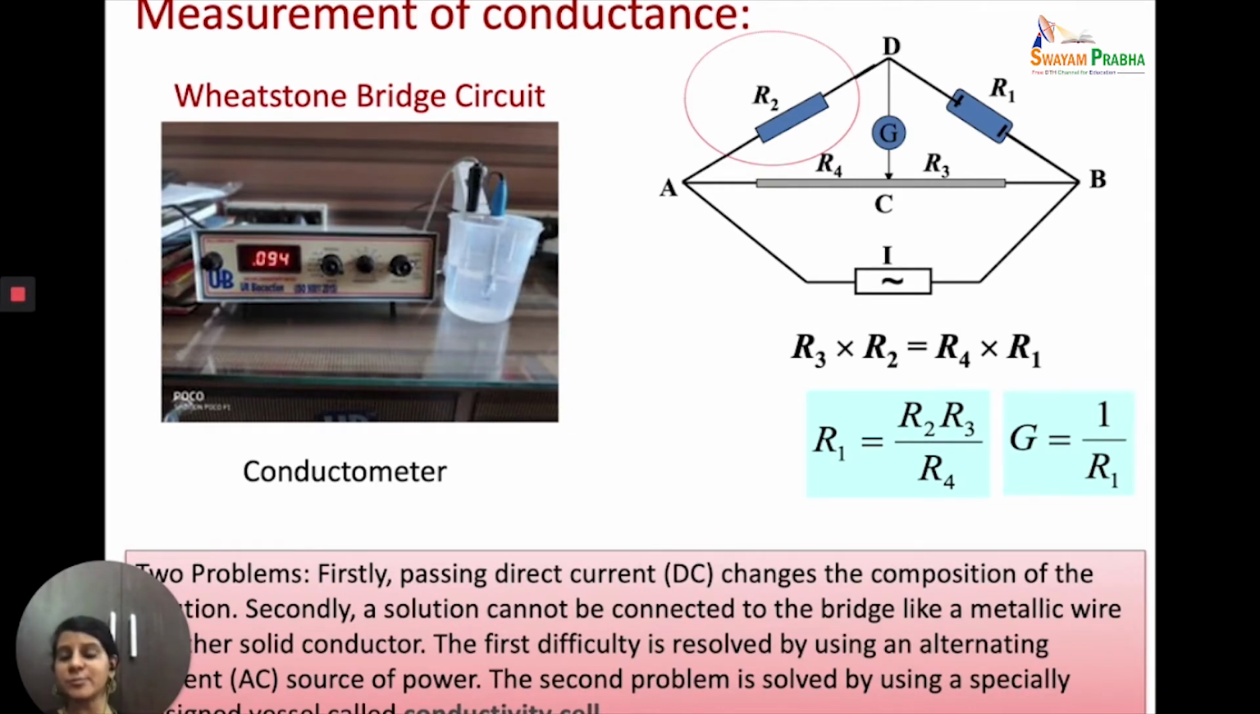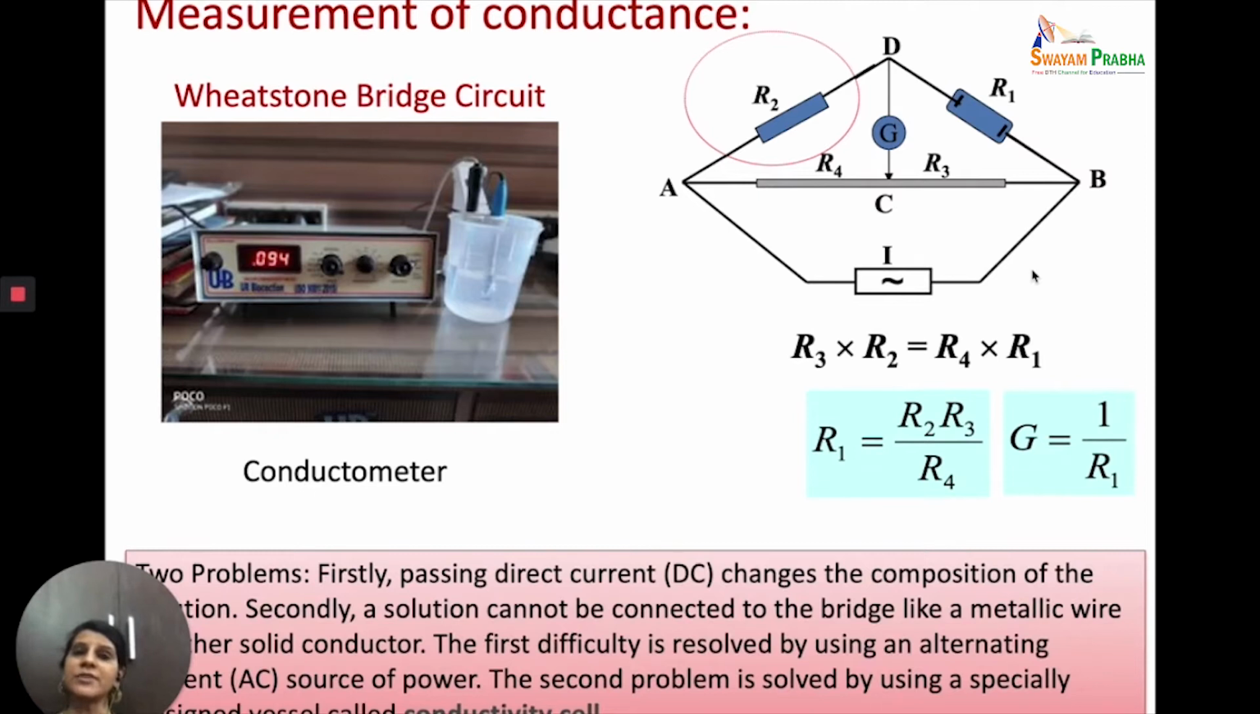or conductance bridge. Now in most undergraduate labs we have a conductometer or a conductivity meter or a conductance bridge, and there are various models, and this is just one of the models present in most undergraduate labs. So within this model we have a circuit which is that of the Wheatstone bridge circuit.